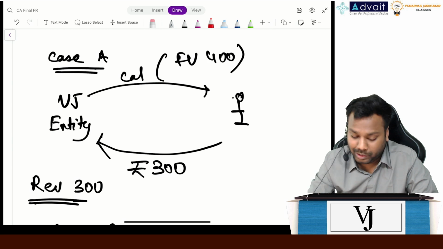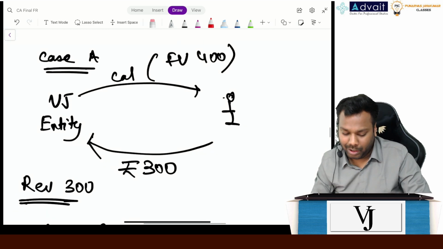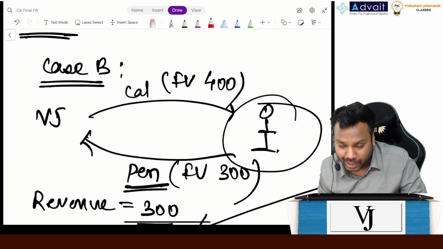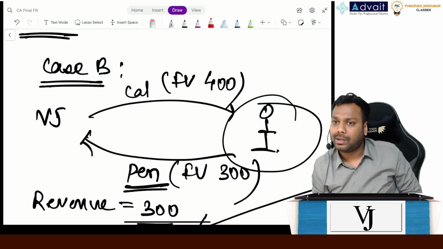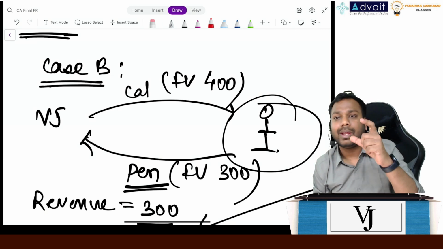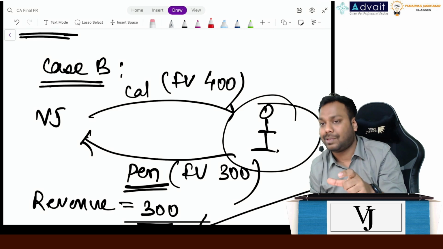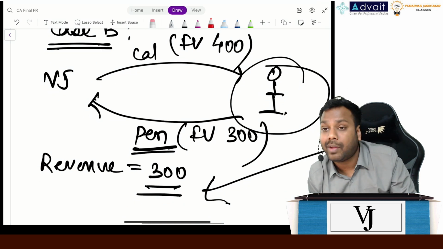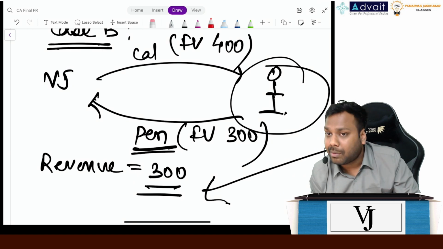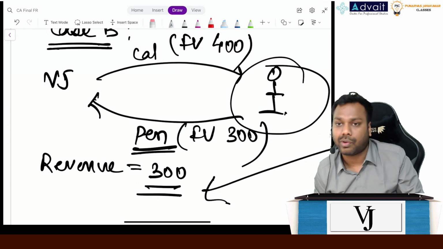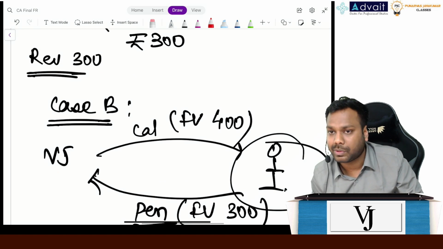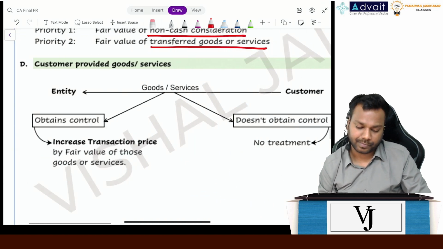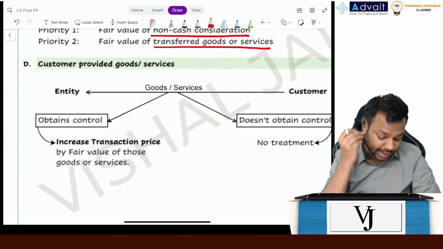No, since it was cash you said 300, but just because it's a pen you are saying we will not recognize that. No, it's not that case. So it should not make any difference between cash and non-cash consideration, unless you cannot determine the fair value of this pen. If you can determine it, you will take this fair value. If you cannot, then you have to take this fair value. Is it clear, everyone? Don't make this mistake in the exam.